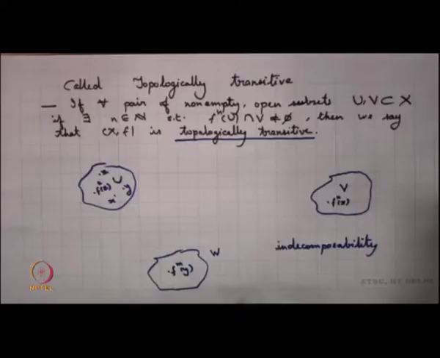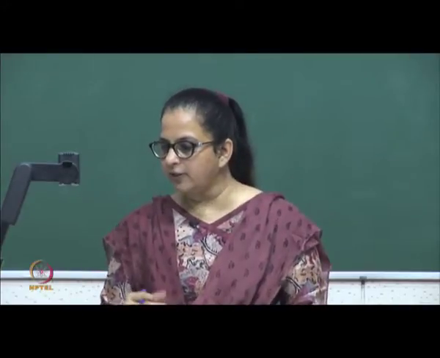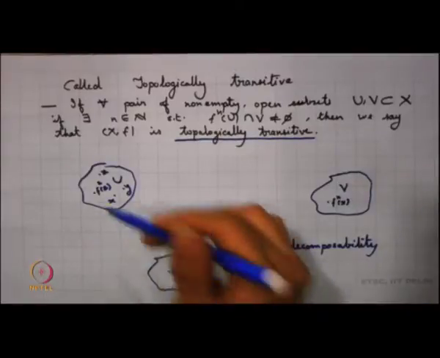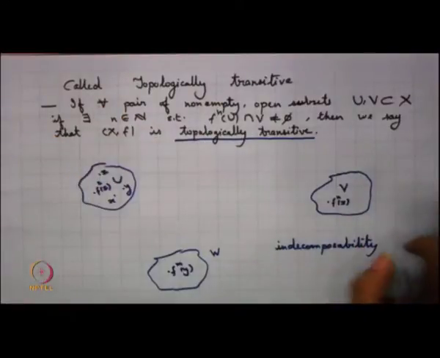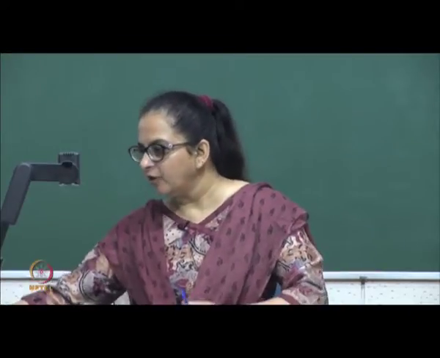In fact, from every part of X there is a point whose orbit goes to every other part of X. It need not be the same point, it's quite possible that the point that visits U need not be the same as the point that visits W, it could be distinct, but it says that every part interacts with every other part. So, this is our concept of topological transitivity, and this has been studied under various names.